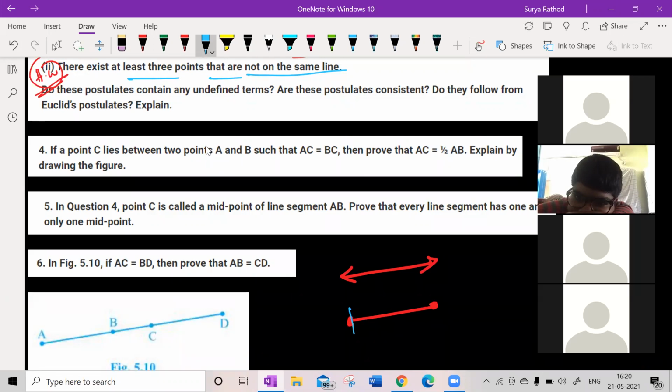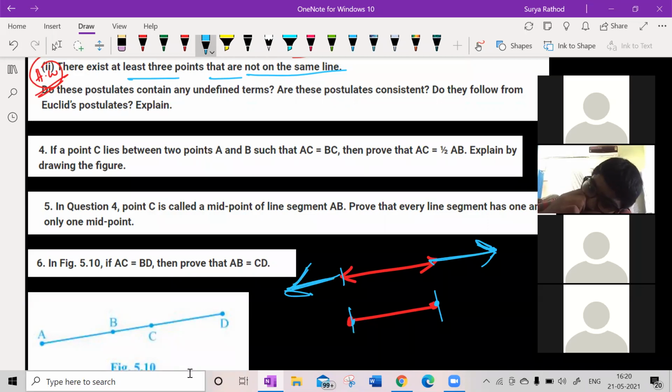A line segment will be having fixed endpoints. A line can be extended indefinitely on both sides, going towards the right hand side and also towards the left hand side. So there is no limit to stop a line. It goes on and on. Clear?